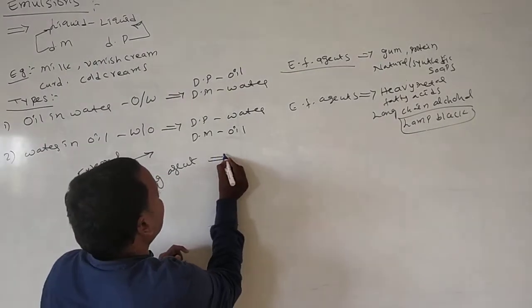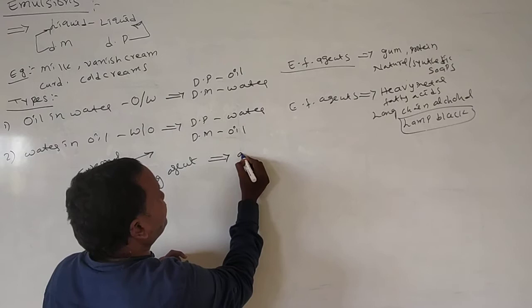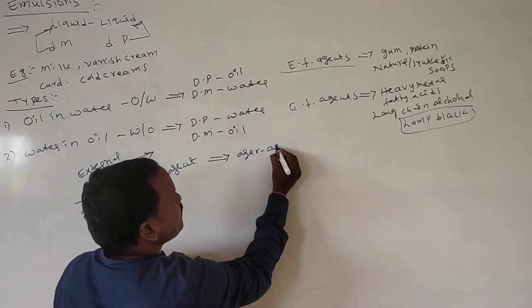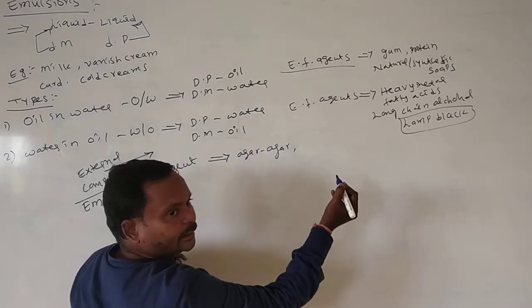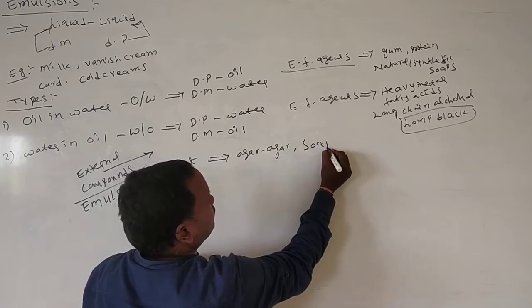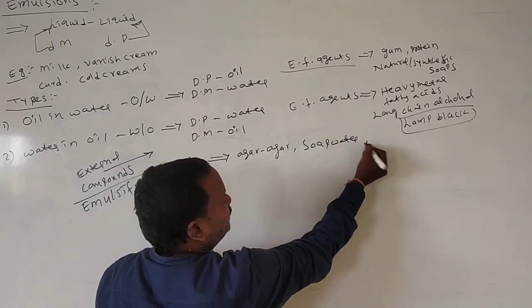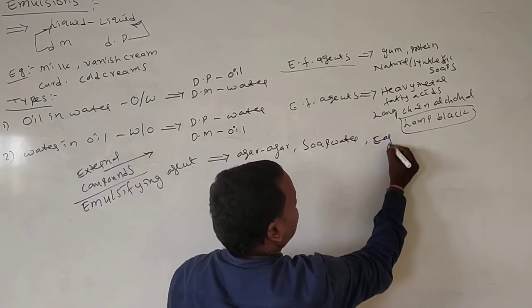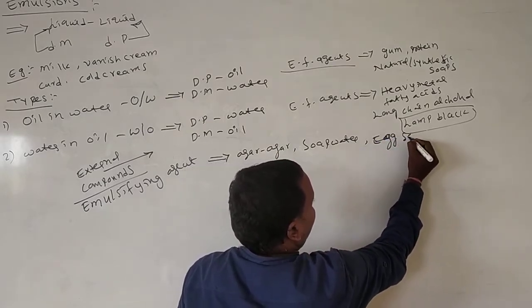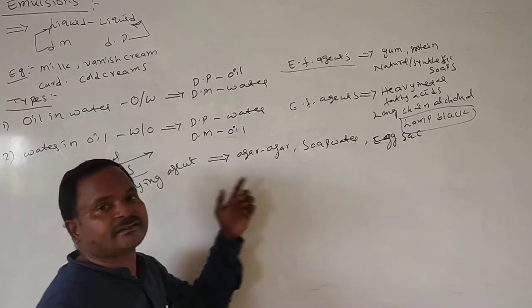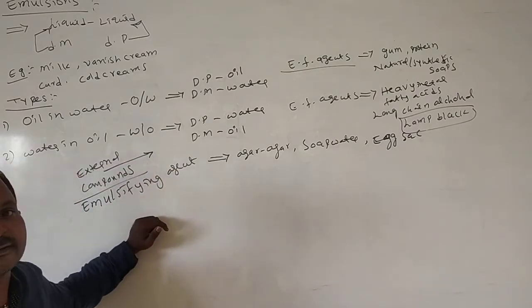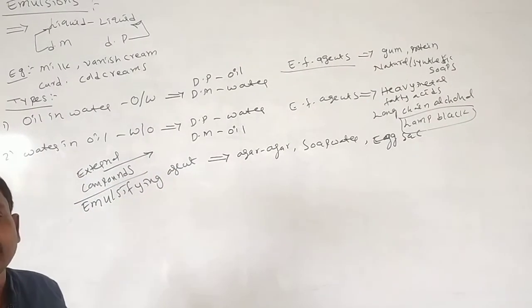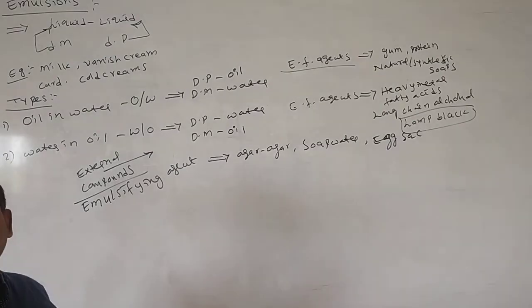Common emulsifying agents are agar, normal soap water and detergent water. All these are the best examples of emulsifying agents. What is the role of an emulsifying agent? It increases the stability of emulsions.